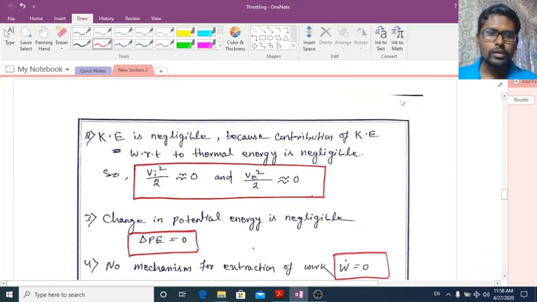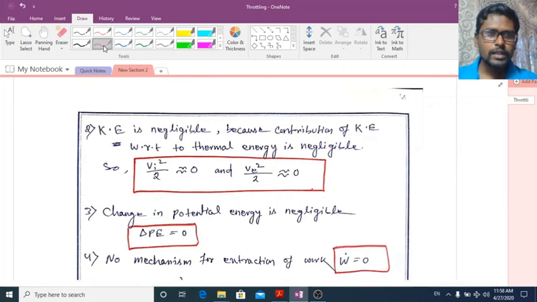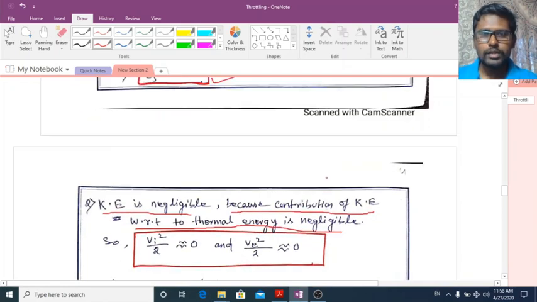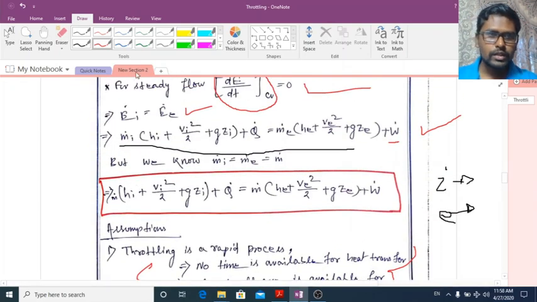Now come to the second one. The second assumption I am taking here is that kinetic energy change is negligible, because the contribution of kinetic energy with respect to thermal energy is negligible. You see here there is a term HI and another term HE. HI is for the inlet, and VI square by 2 is the kinetic energy of the fluid per unit mass at the inlet.